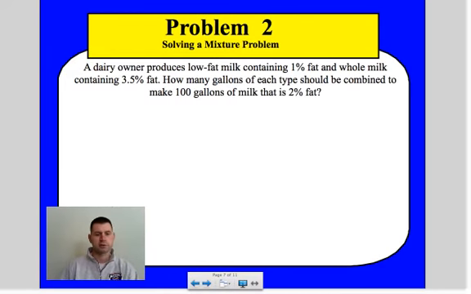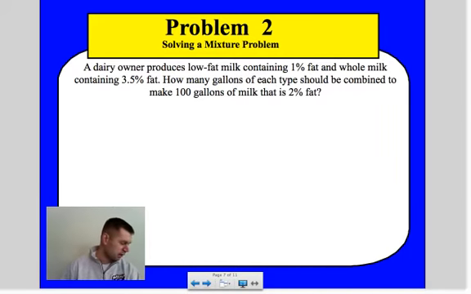Problem number 2: a dairy owner produces low-fat milk containing 1% fat and whole milk containing 3.5% fat. How many gallons of each type should be combined to make 100 gallons of milk that is 2% fat? This is kind of the tougher problem as we go through. We're going to make a system of equations for this, but now we're talking about a mixture problem.